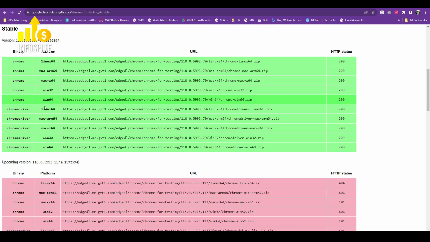I click on that, and I can get the stable version for my operating system. I'm using Windows 64. If you're using another operating system, you'll want to focus on another version of the Chrome driver here. And once I plugged that into the project directory, I was able to run it. When you run it, it'll ask for your OpenAI key.